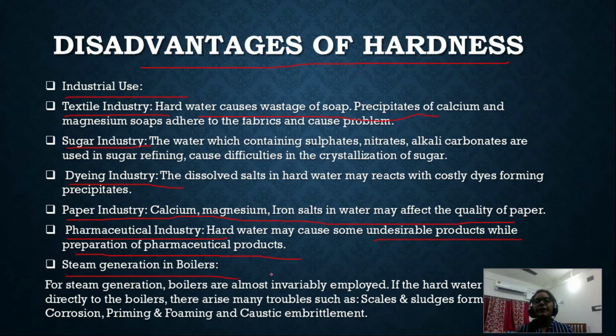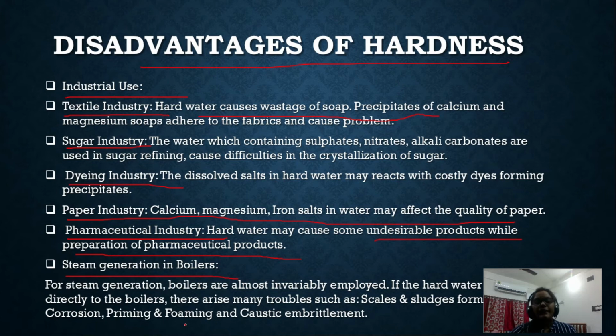Another one is steam generation in boilers. Generally in industry, in factories, we use boilers for generation of steam. Now if the boiler is fed with hard water directly, what will happen? A scale will form inside the wall of the boiler, and it will destroy the efficiency of the boiler, and after all the boiler will be damaged.